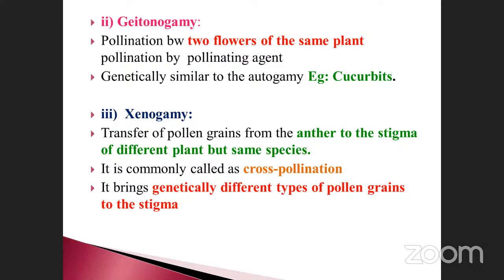It brings genetically different types, because cross pollination takes place, similar to sexual reproduction, isn't it? Already we said it is a sexual reproduction type. It brings genetically different pollen grains to the stigma of a different plant but the same species. That's why the same species will produce genetically different types of offspring. That is also very, very important.